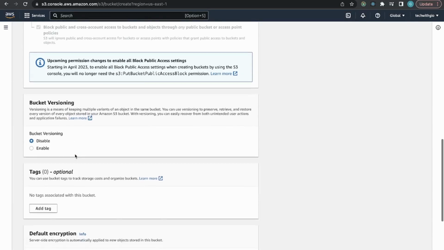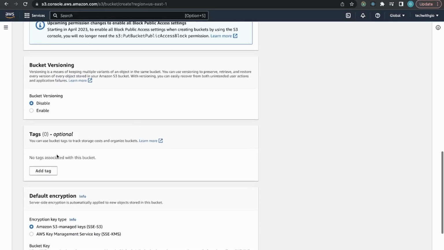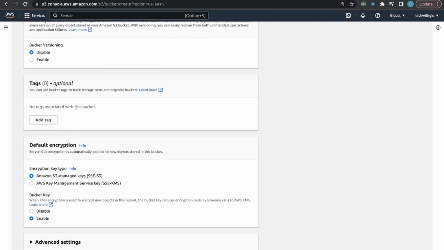You can enable bucket versioning, which means that any single time that you upload to your S3 bucket, each item has its own version. So there's version 1 of something that you just uploaded. Maybe you've uploaded again, it might be another version. So there's version 2. So you can enable that if you want. And then you can define some tags for your bucket, just to keep your buckets organized. Tags are used to define what that bucket is used for and stuff like that. So you can add tags to associate to the bucket.